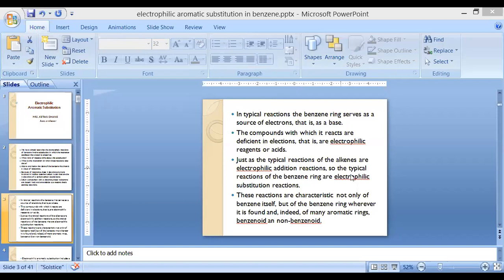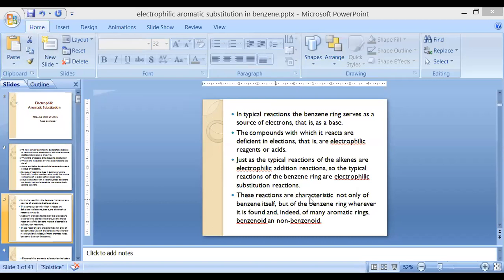But this is not the case with benzene. Benzene generally goes for electrophilic substitution reaction. Why? Because we have already discussed the conjugated structure of benzene. The double bond is continuously rotating in the structure of benzene.